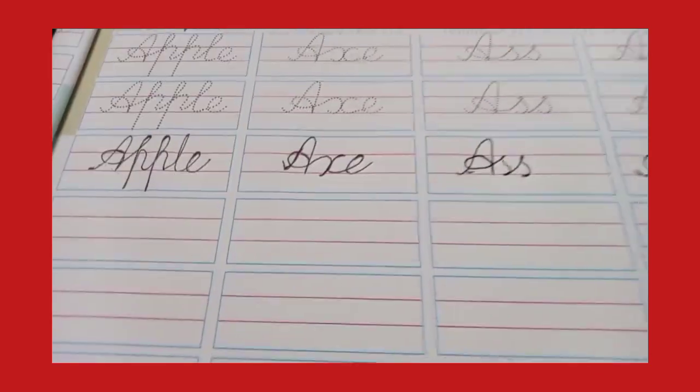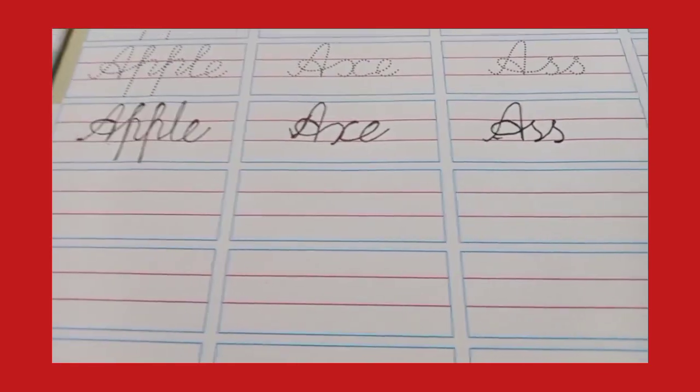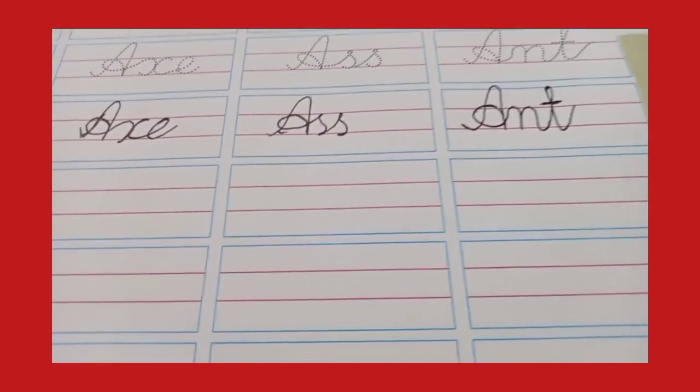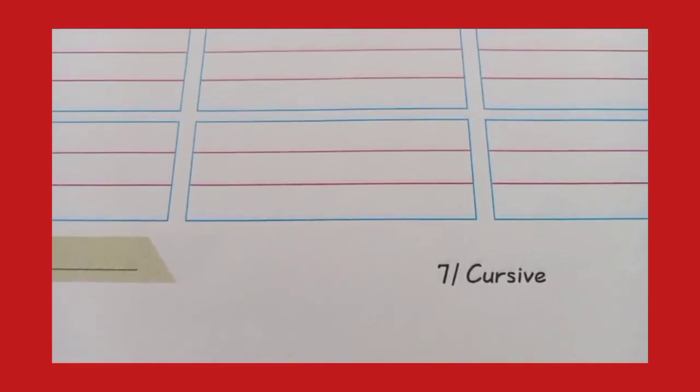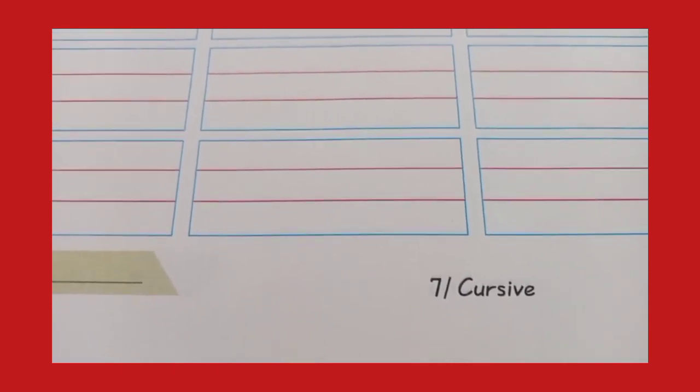Keep in mind you cannot lift your pencil and curve the letters, start writing. Okay? So complete this page number 7. So did you all get what we have to do? You have to write the letters, you have to join the letters and frame the word. Okay, 4 words we have done in handwriting, page number 7.